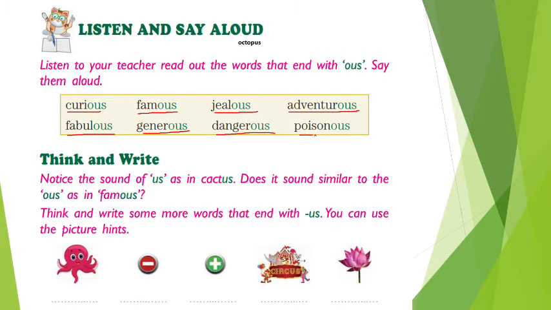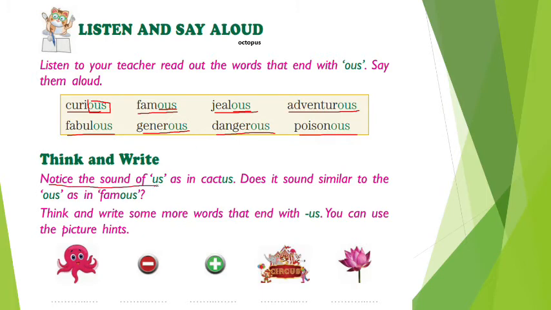dangerous, poisonous. So children, did you notice that the letters here are spelled OUS, but they sound like US, us? So it is written as OUS, but it is pronounced as us. Famous, jealous, adventurous, fabulous, generous, dangerous, poisonous. Now think and write.